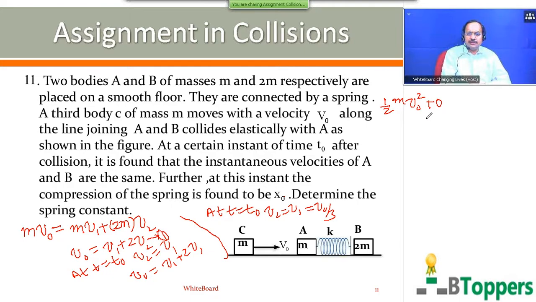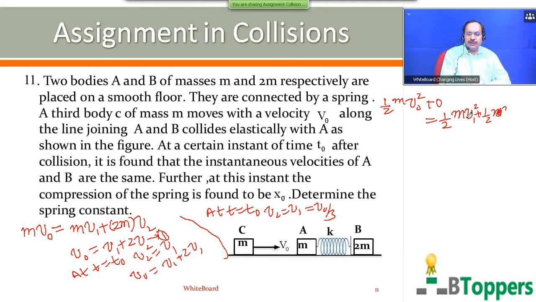And the total mechanical energy of the system of the two blocks and spring at an instant after collision equals the kinetic energy of block A plus kinetic energy of block B plus the elastic potential energy.